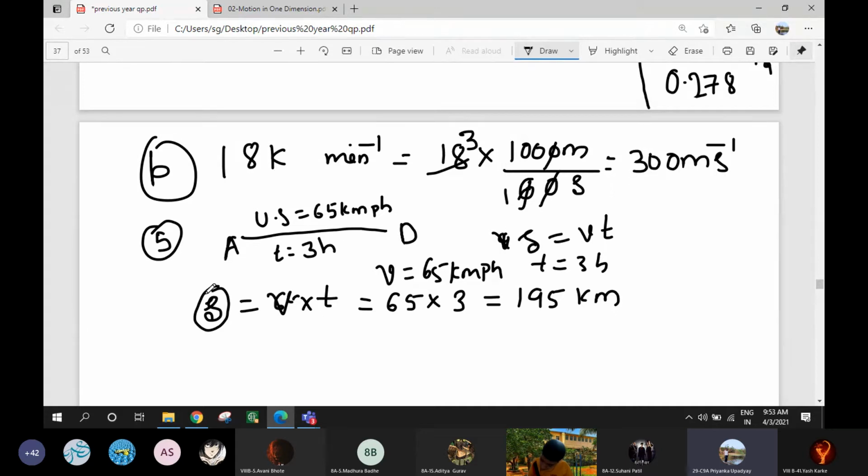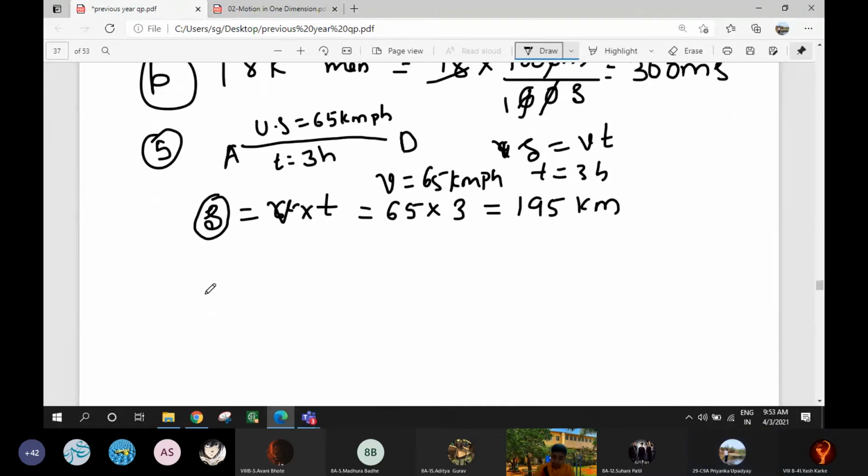Here speed is mentioned by V and distance is mentioned by S. This 65 kilometer per hour is speed, or velocity. On the top, if I show an arrow, it will become velocity. If I write only V, it is speed.